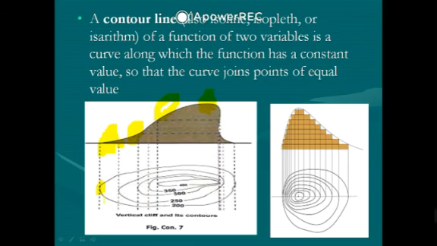This region denotes 200 meters, this region 250 meters, this region 300 meters, this region 350 meters, and this region 400 meters. You can take a single point and draw the circles. So you can denote highland features on maps with the help of circles, and this line is called a contour line. A contour line is a line which denotes highland features in a circular manner, in the form of a 2D representation.